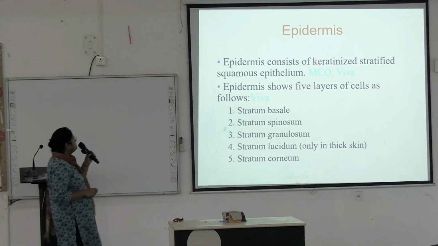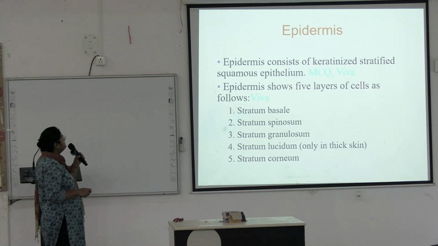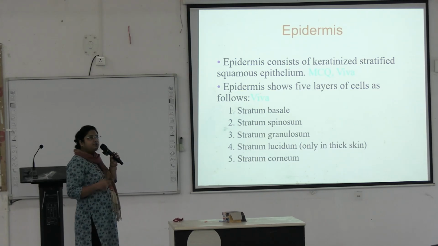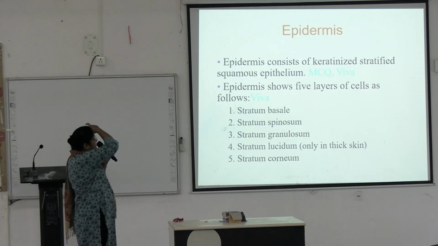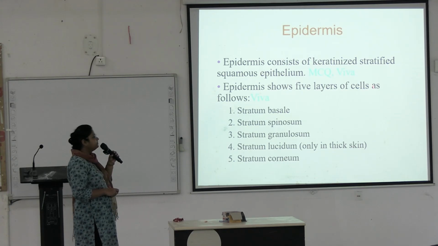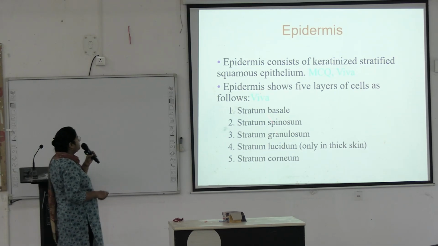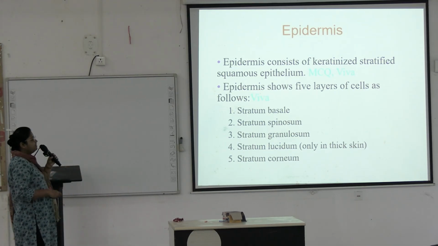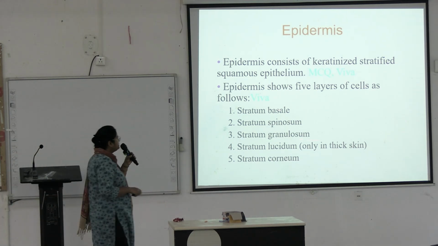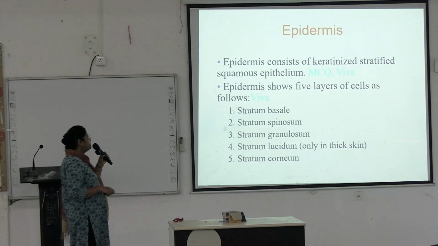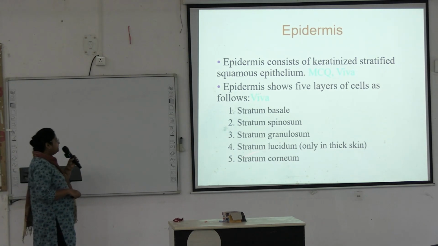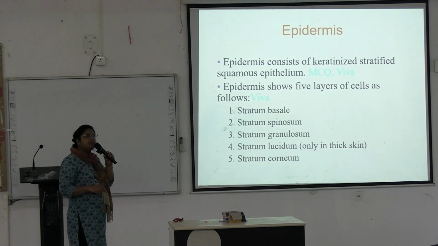So epidermis consists of keratinized stratified squamous epithelium. This is important for your MCQ and viva, a very frequently asked question. Epidermis consists of keratinized stratified squamous epithelium, and it shows 5 layers of cells, lying from basal to the surface layer. This is stratum basale, then stratum spinosum, stratum granulosum, stratum lucidum, a layer only present in thick skin, and stratum corneum. So these are the 5 layers of the epidermis.